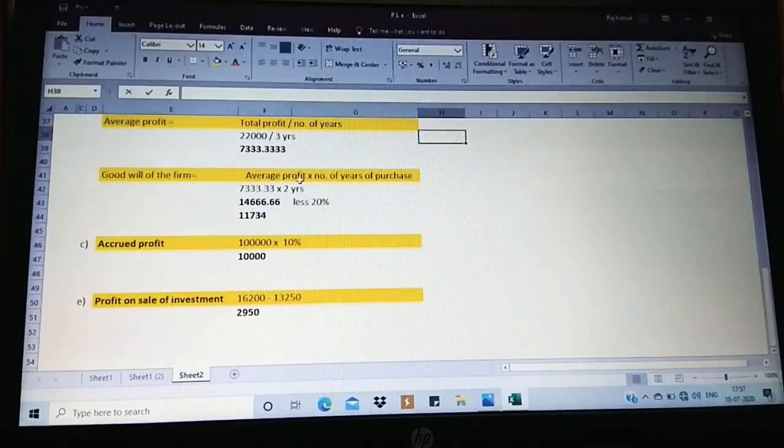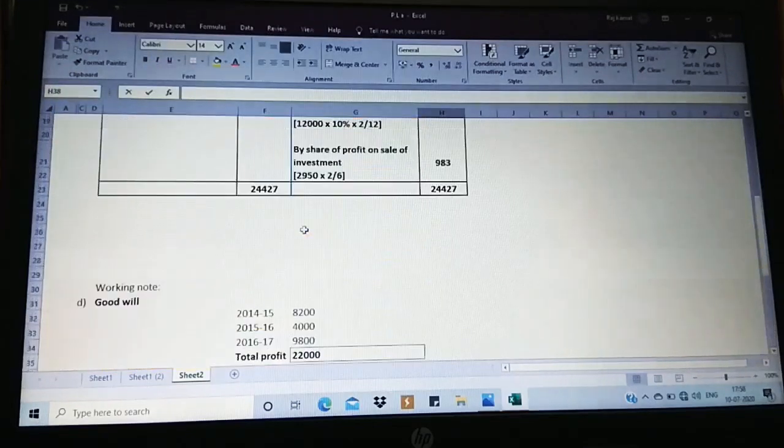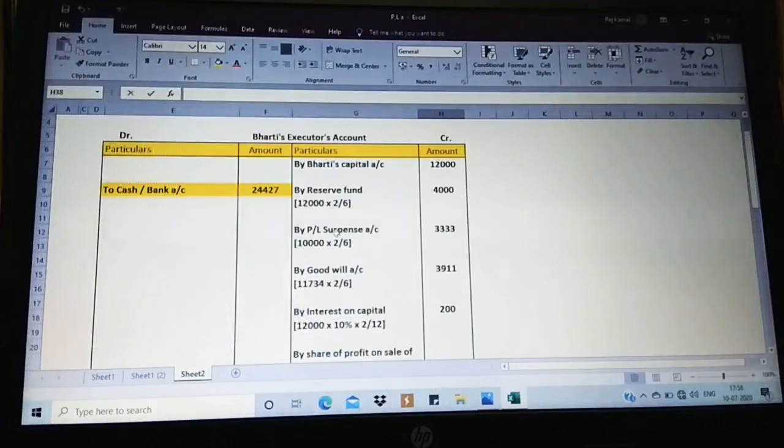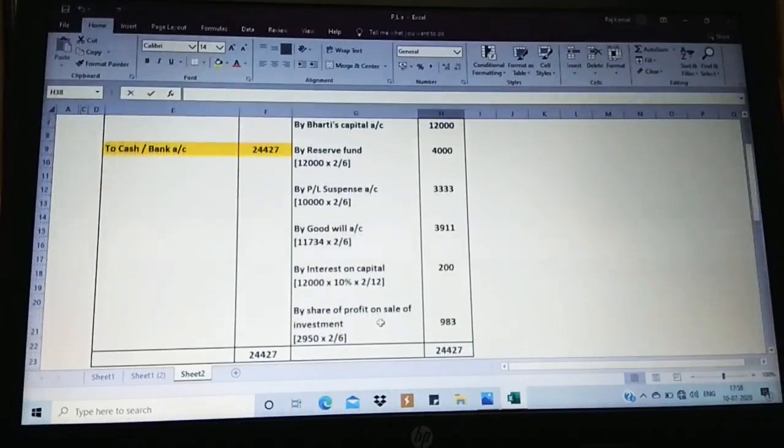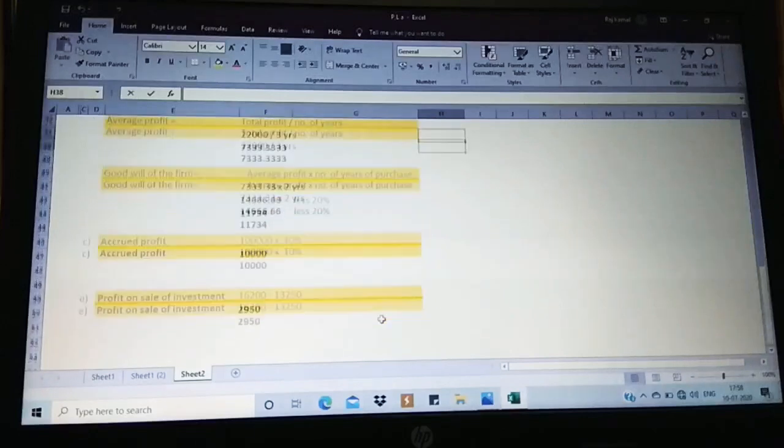Then goodwill of the firm is average profit into number of years of purchase. This is always the formula. But in this question, they have given that we have to take less 20%. So the goodwill of the firm at less 20% we receive as 11,734. On this, we have to calculate the share of the concerned partner. Don't do the calculation of the share here itself. It should be shown only in the concerned account when you are preparing it. Show the share in the bracket in the concerned account, so it's easy for you all and you will not make any mistakes.